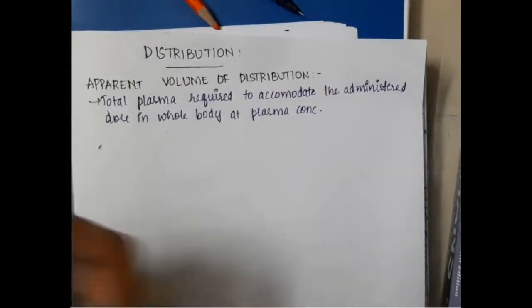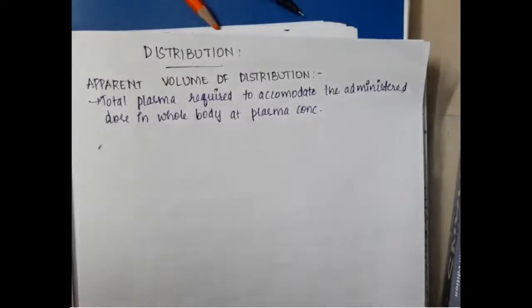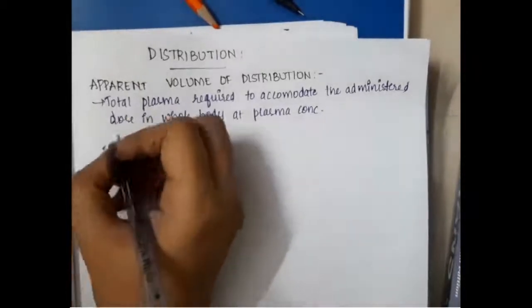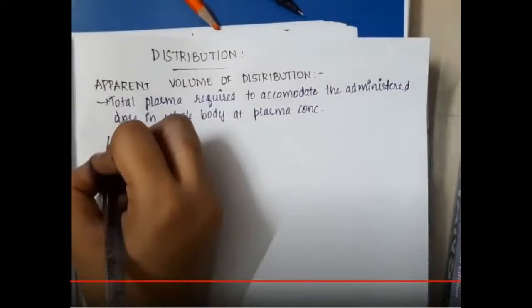For example, there is a drug, X drug. The dose of the drug is 10 milligrams, and for that 10 milligrams, when you inject it into our body by IV route, it takes up the whole 5 liters of blood. Then the apparent volume of distribution of this 10 milligram drug is 5 liters.